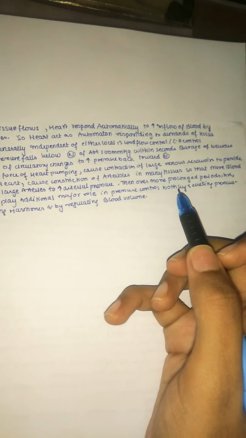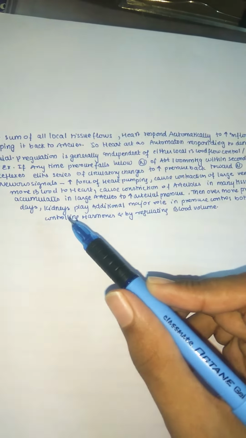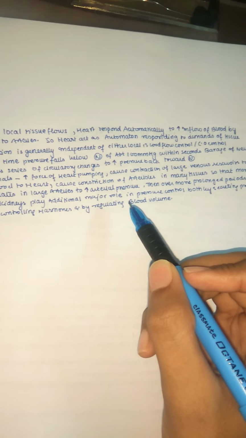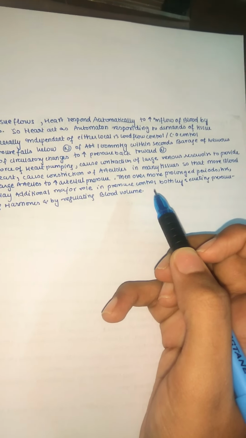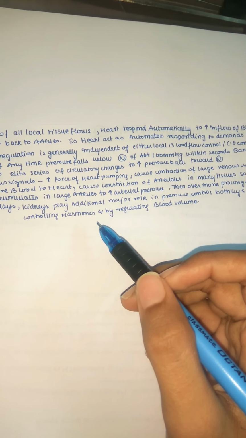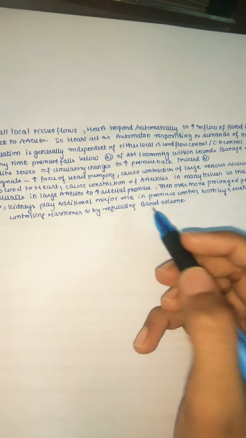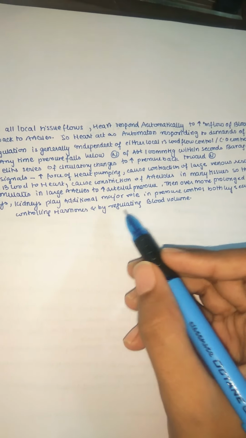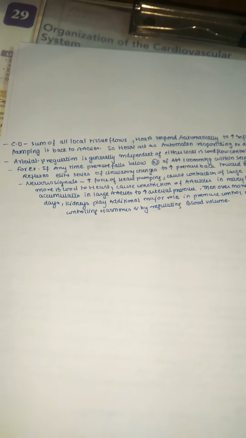Then over more prolonged periods of hours and days, the kidneys play an additional major role in pressure control, both by secreting pressure-controlling hormones like the renin-angiotensin-aldosterone system, and also by regulating the blood volume. So our kidneys help, different kinds of hormones help, different kinds of nervous reflexes help, and local factors help. By using all this, our body can regulate the blood pressure.